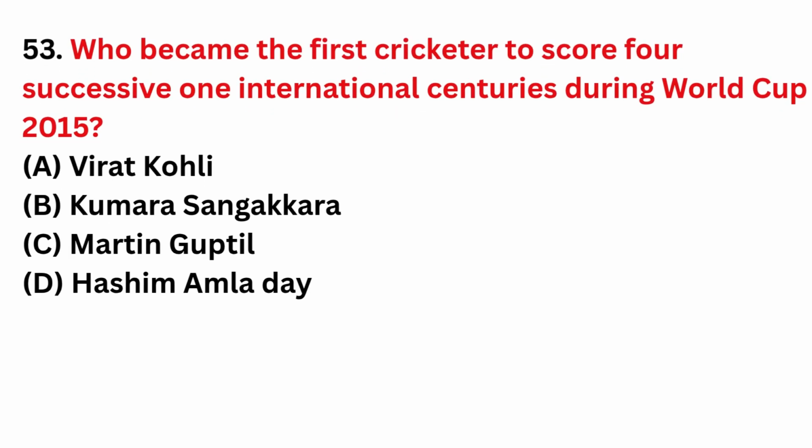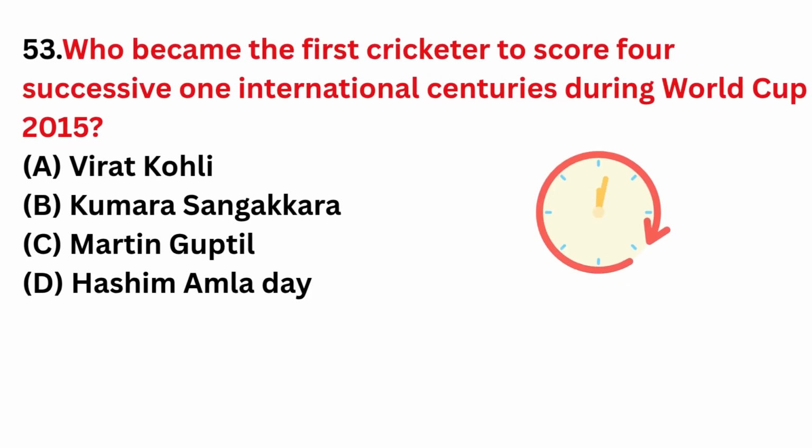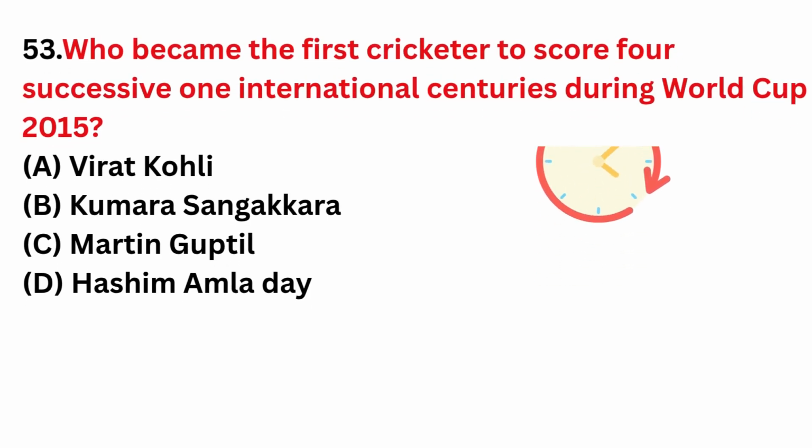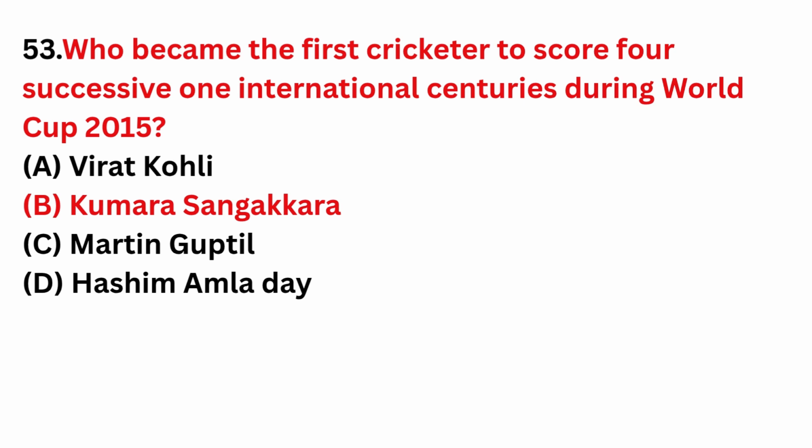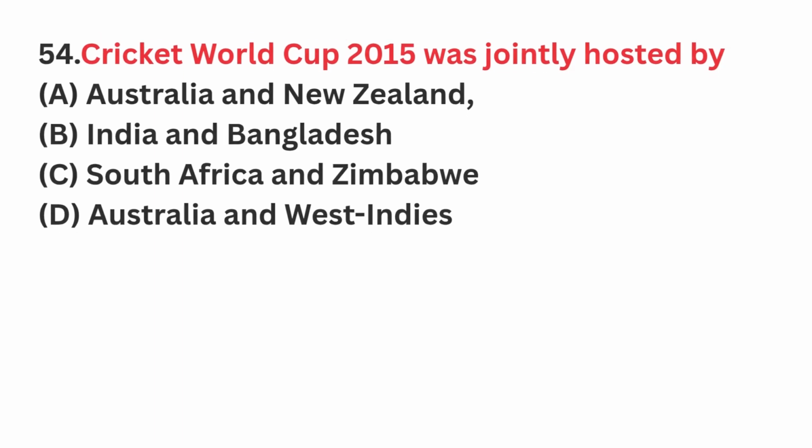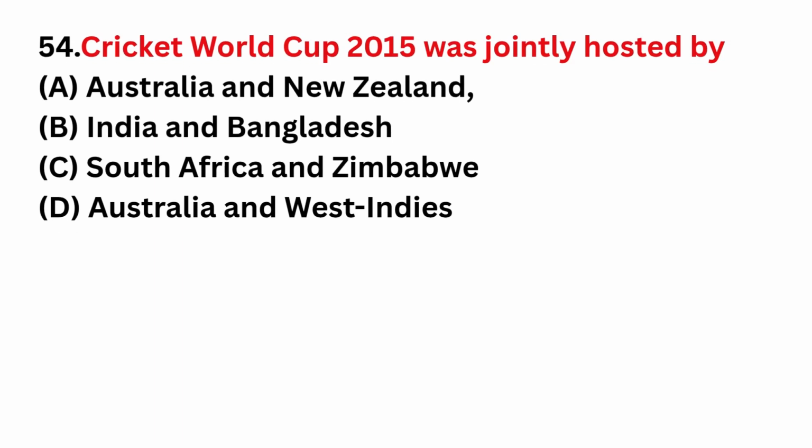Who became the first cricketer to score 4 successive one international centuries during World Cup 2015? Correct answer is option B, Kumara Sangakkara. Cricket World Cup 2015 was jointly hosted by. Correct answer is option A, Australia and New Zealand.